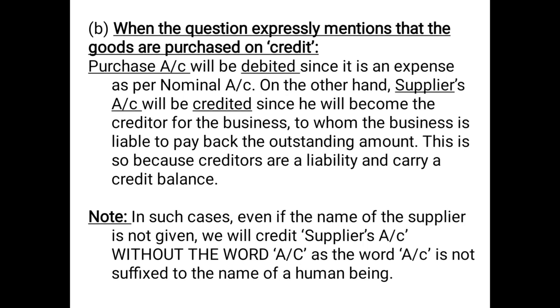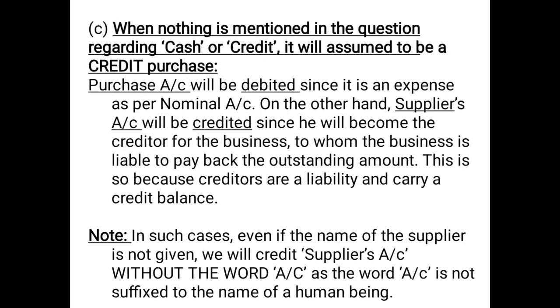If the name is given, we will credit the name of the person. If the name is not given, then we will credit supplier without the word account, because it is a human being, and the word account is not suffixed to the name of a human being.